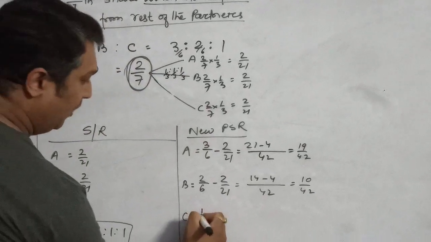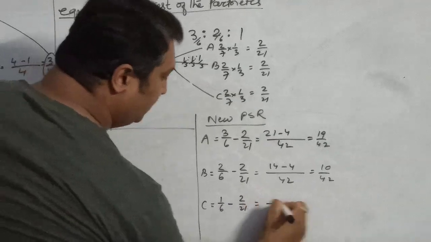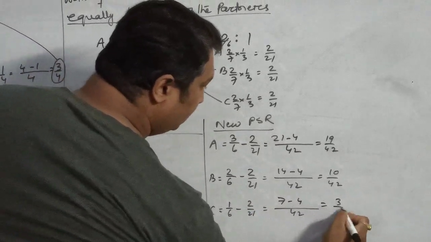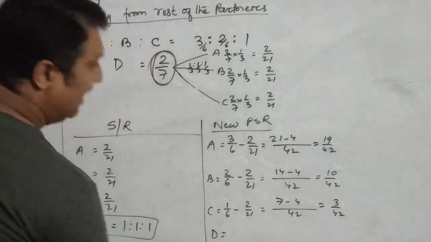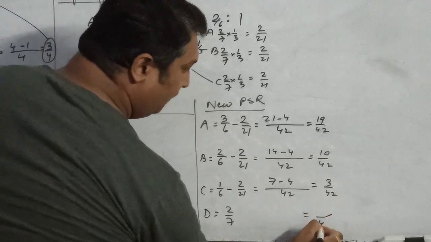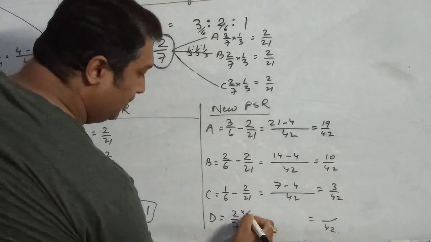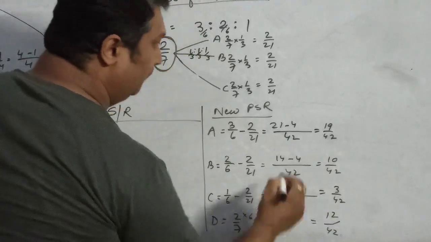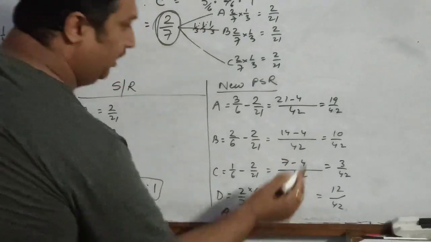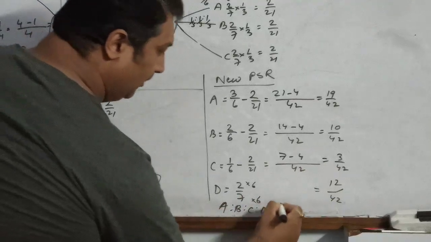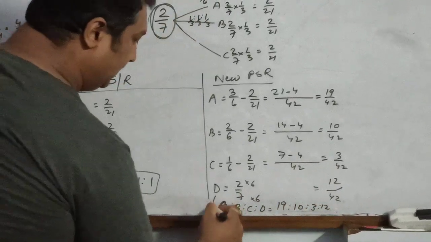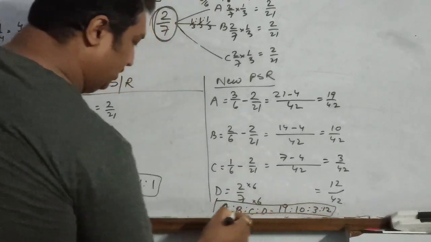C was having 1/6. He also gave 2/21. So LCM will be 42, 7 minus 4, that is 3/42. And we can rationalize D. D has come for 2/7 share and we need 42 as the denominator. So 2 into 6, 12/42. So the new profit sharing ratio, A is to B is to C is to D, since all the denominators are equal, is 19:10:3:12. So this is the new profit sharing ratio.